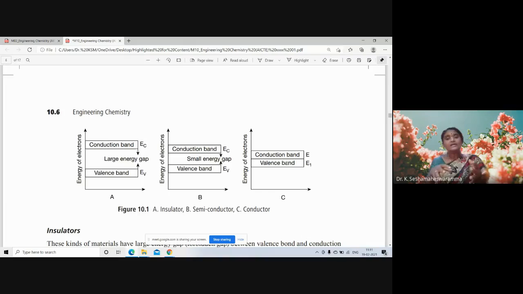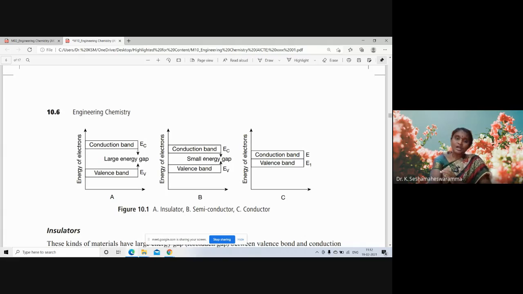Hence, these act as good conductors. Wherever the energy gap is very small or there is no gap, these two bands may be overlapped, and those solids are known as conductors.